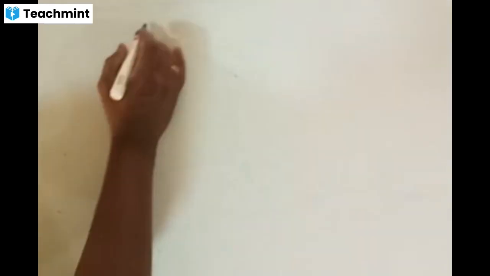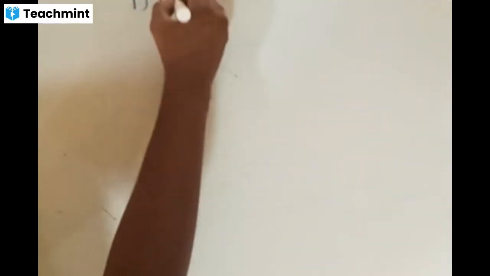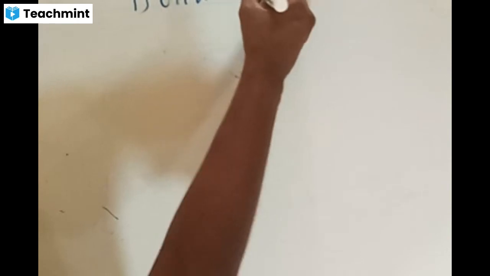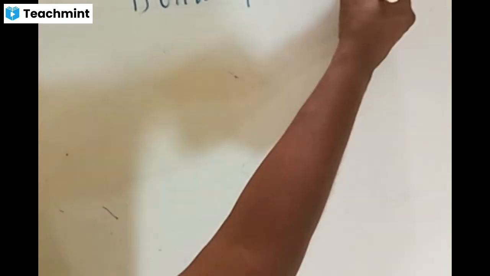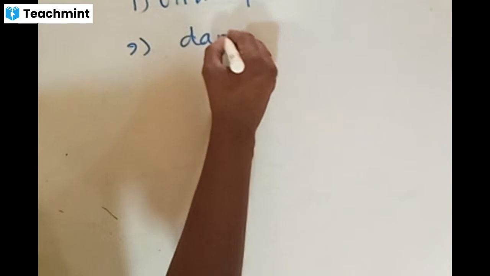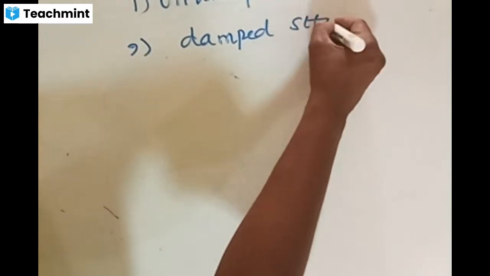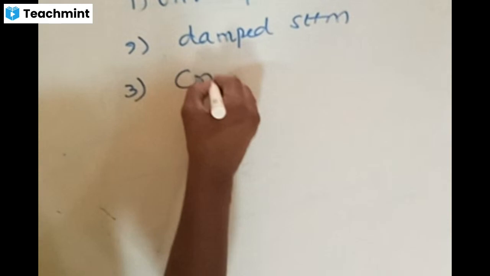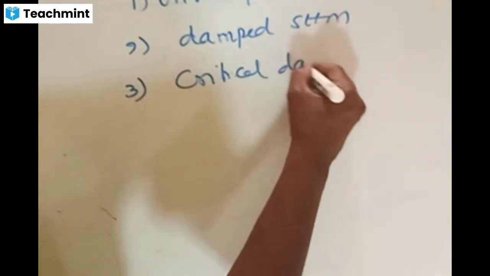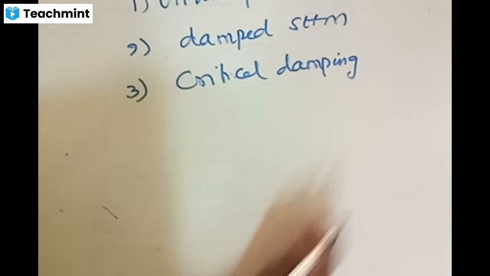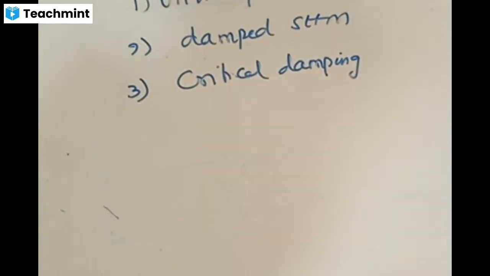We can just stop at this point. You can just try to understand that part, and that will be sufficient. So altogether, what have you learned in today's class so far? In today's class, we have talked about undamped cases, second one damped SHM, and third one critical damping.